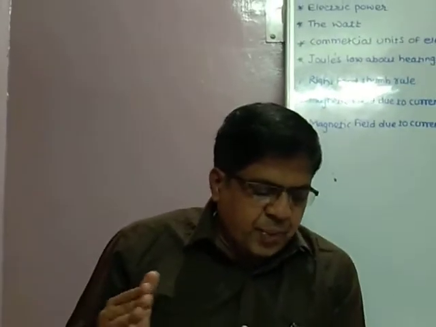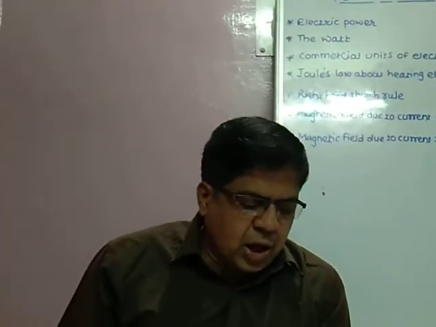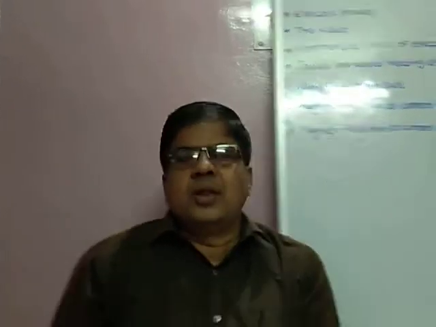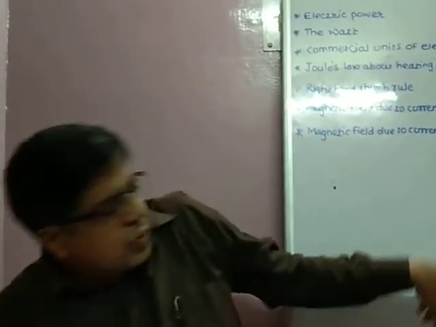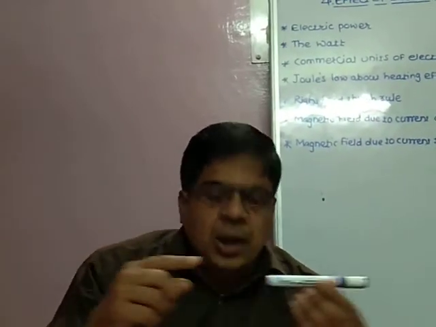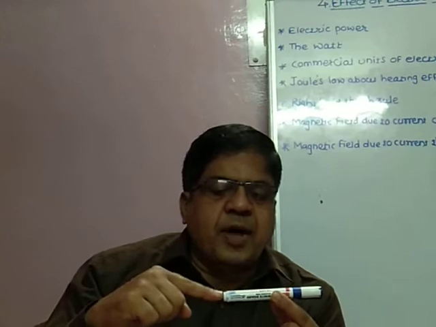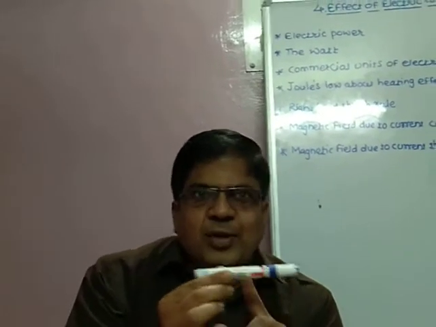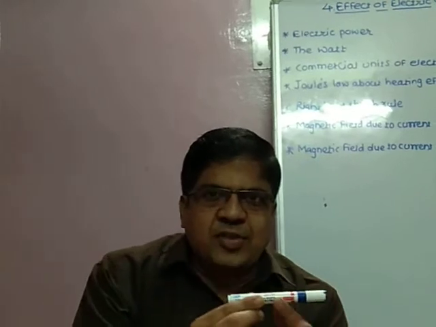The passage of electric current through the conductor also produces a magnetic field around it. Suppose this is a wire, a conductor.